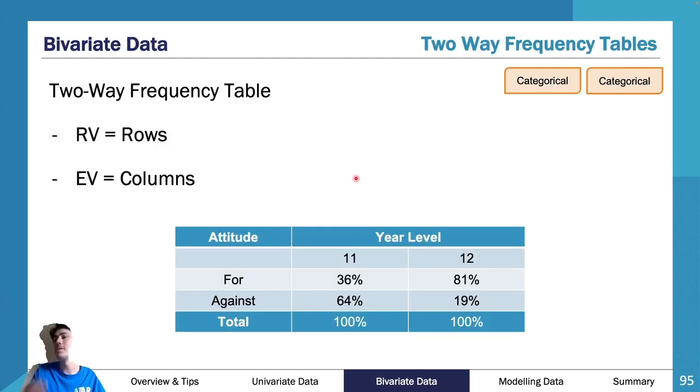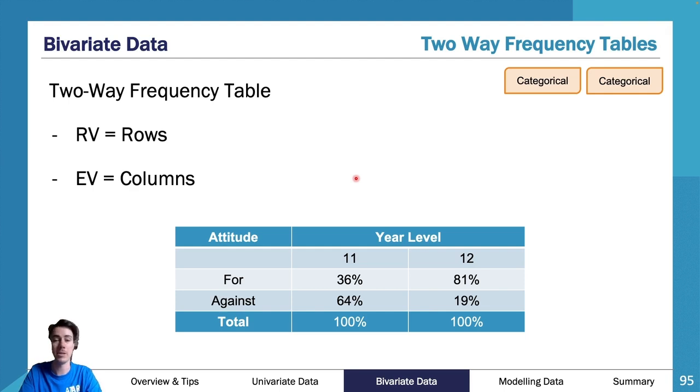Now, two-way frequency tables. Again, these are not all that useful. Now they are, but they're not. Again, we want to avoid frequency tables at all costs. So frequency tables are last resort, just like in univariate, in bivariate we don't want to use frequency tables.